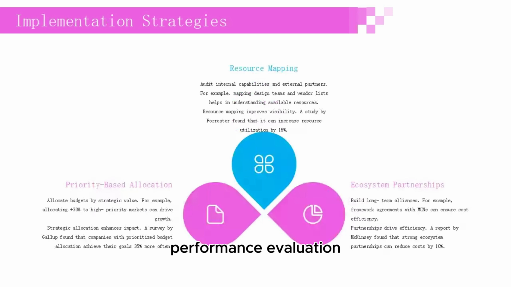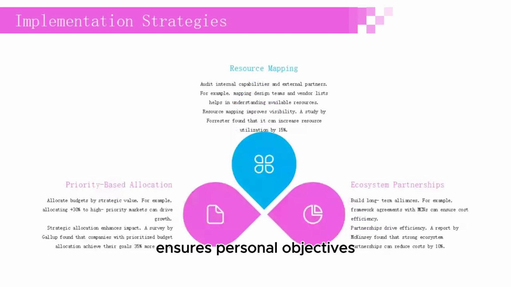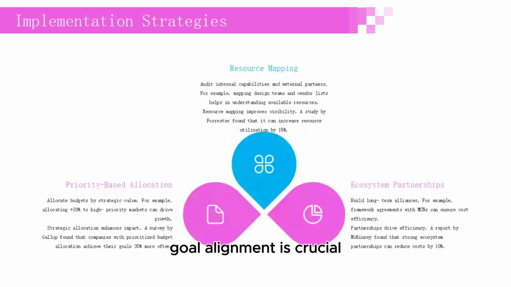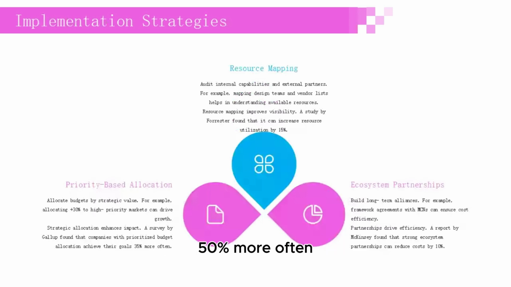Performance evaluation system. Importance in market strategy. Aligns goals. Ensures personal objectives support team strategy. For example, tying bonuses to user growth metrics drives alignment. Goal alignment is crucial. A study by McKinsey found that companies with aligned goals achieve their objectives 50% more often.